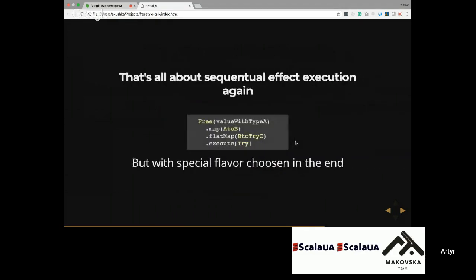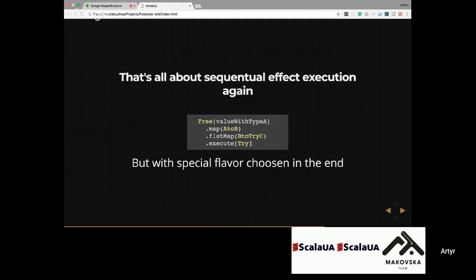Let's take a look at an example. As you can currently see, we have the same code semantics. We have this execute method that applies the Try effect to our program and executes it. With this trick, we can guarantee that our business logic will consist of a composition of pure functions. When we start dealing with IO or some other effects, we will really apply the effects on our pure functions.